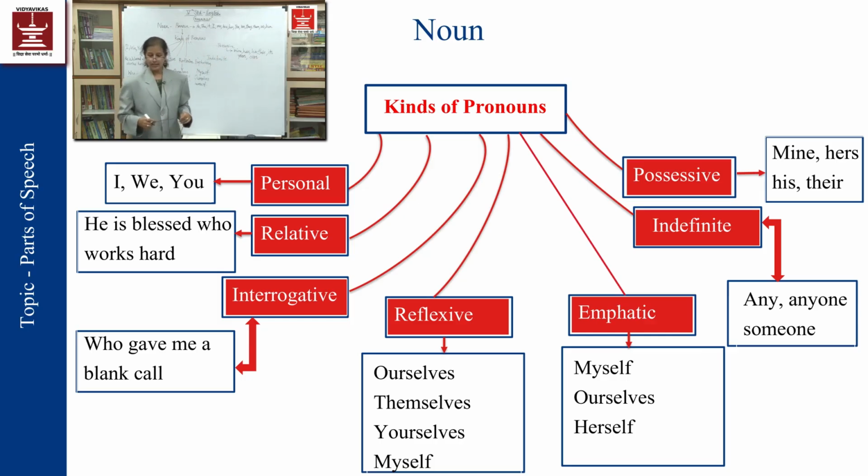Understood? Now the last one, indefinite pronouns. Indefinite pronouns means any, anyone, someone.